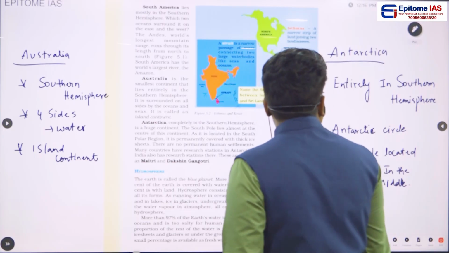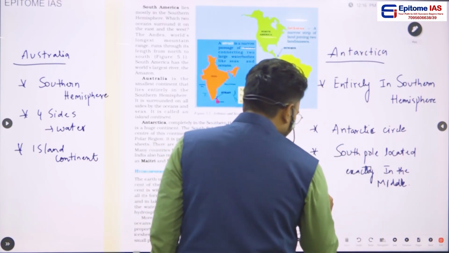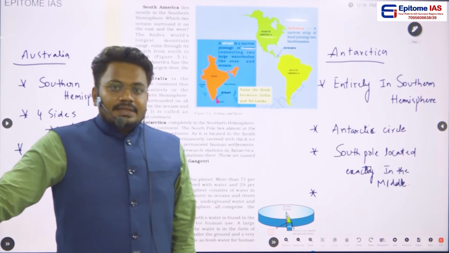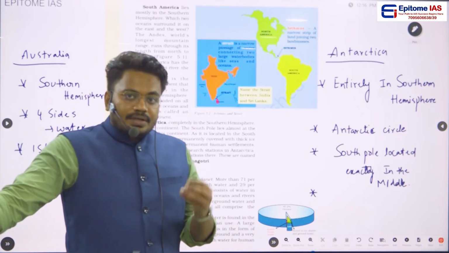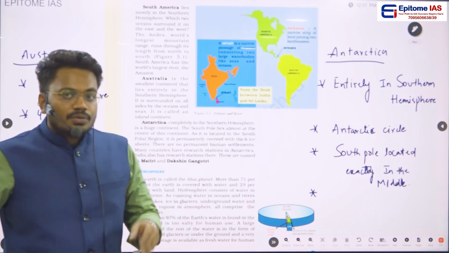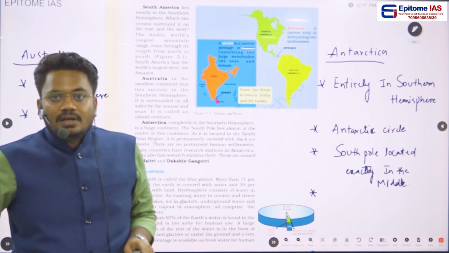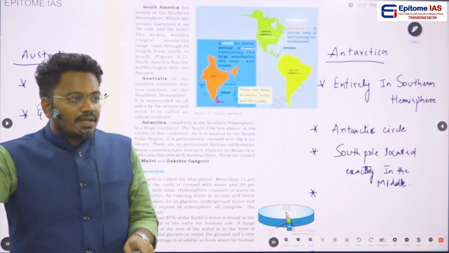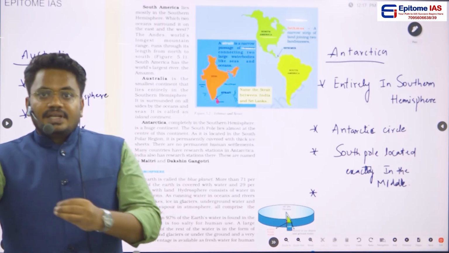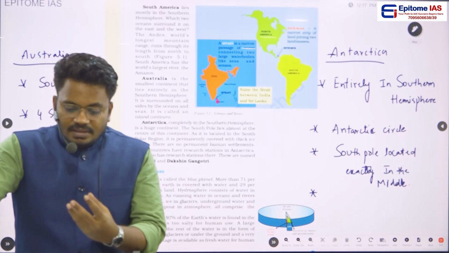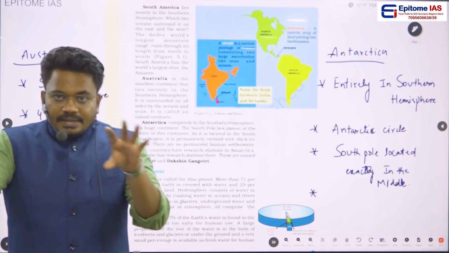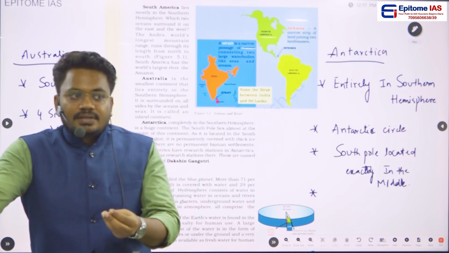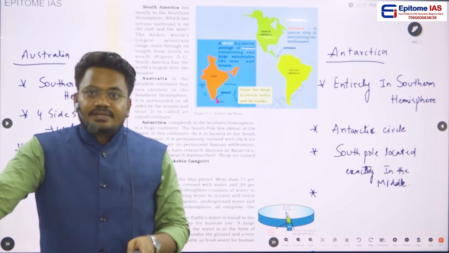Okay, and because this continent is present near the South Pole, this particular continent is not suitable for living. Because of this nature, this entire continent is occupied by ice sheets.